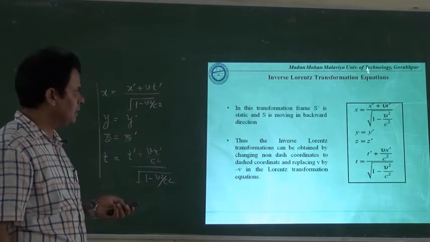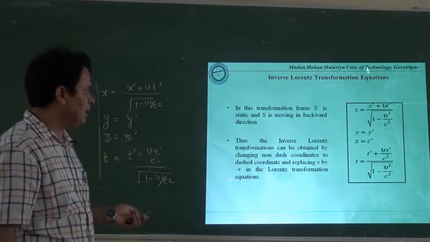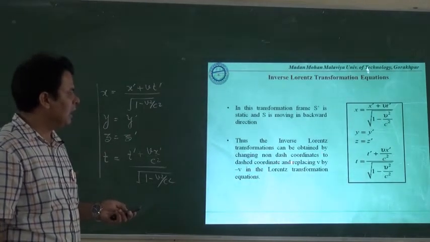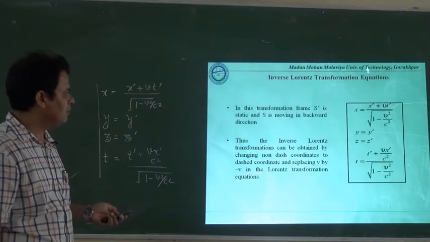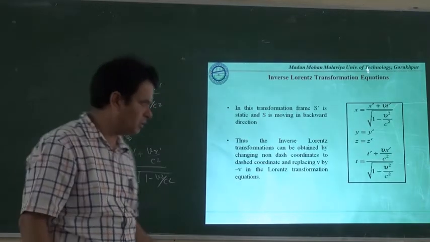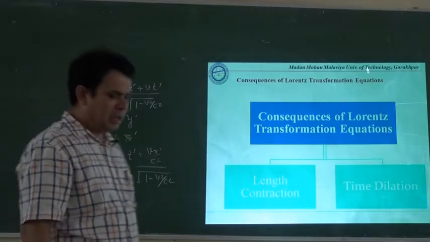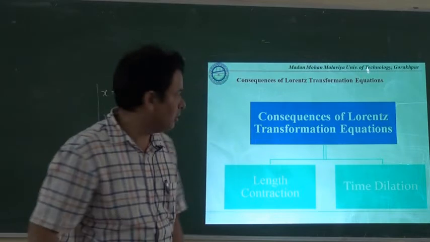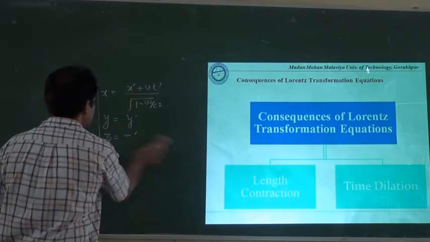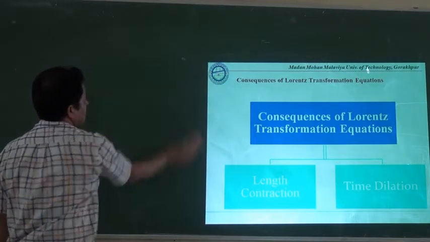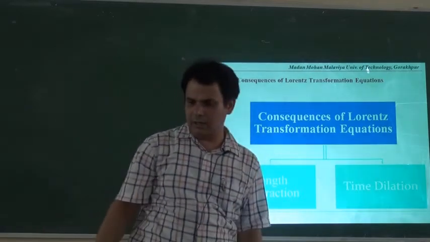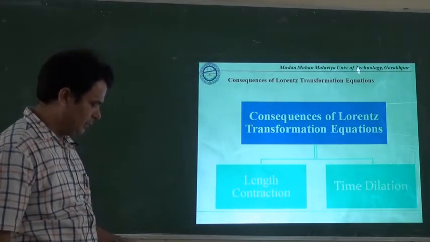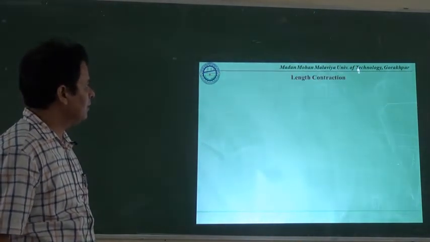Thus the inverse Lorentz transformation can be obtained by changing the non-dash coordinates to the dash coordinates and replacing v by minus v in the Lorentz transformation equation, as we did here. Now let us come to the next point, that is the consequences of the Lorentz transformation equation. There are two important consequences which we will deal with in this lecture. One is the length contraction and the other is time dilation. So let us take them one by one.